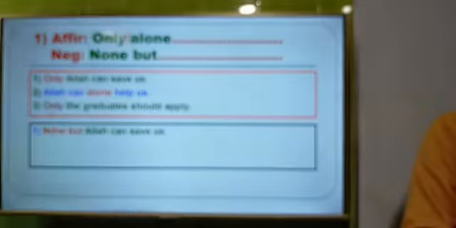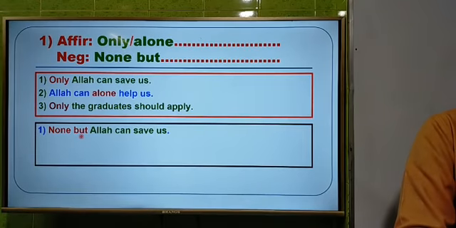As we have to make them negative, we have to use none but instead of only or alone. The first one has only, so the answer will be: none but Allah can save us. We have used none but instead of only. If we use none but instead of only, it has become negative, and it means a person.